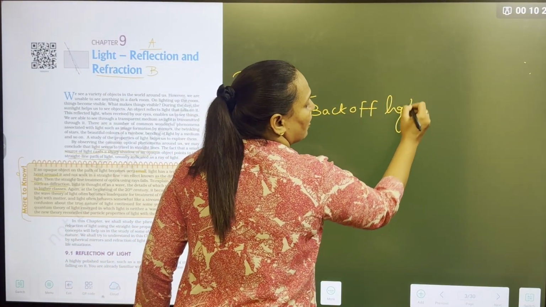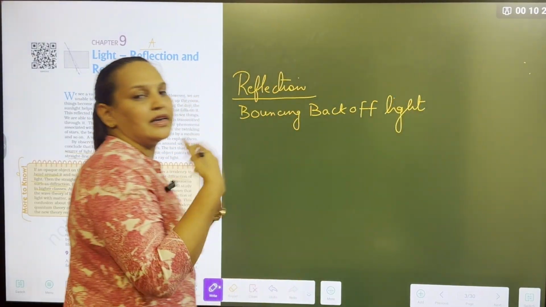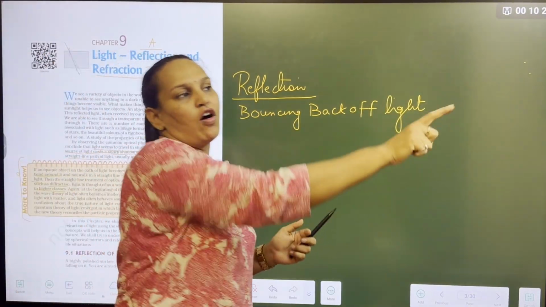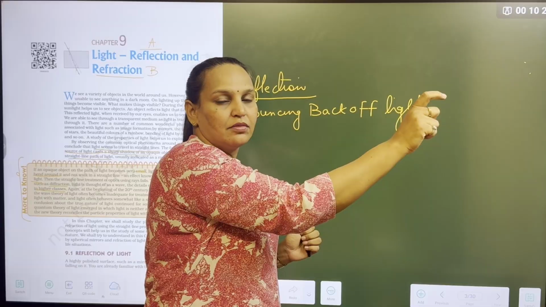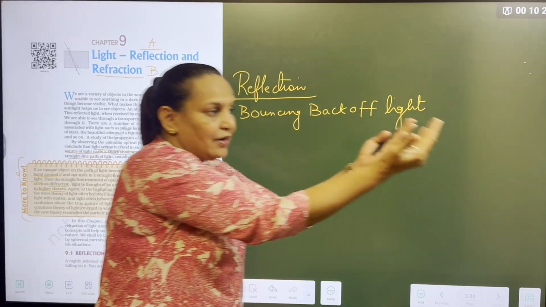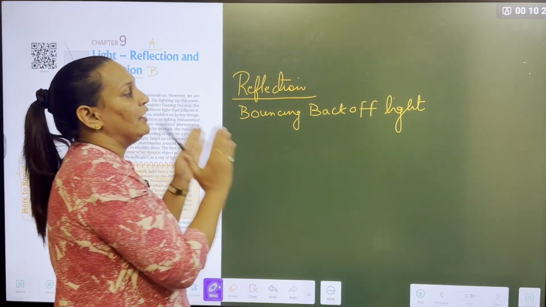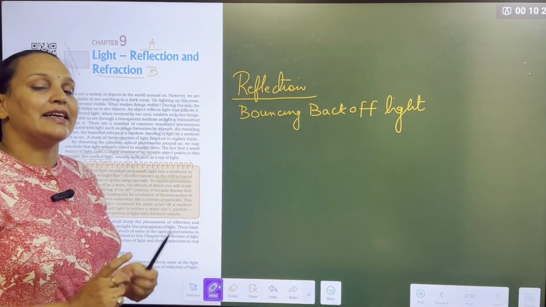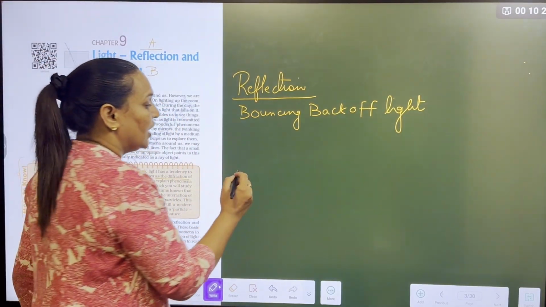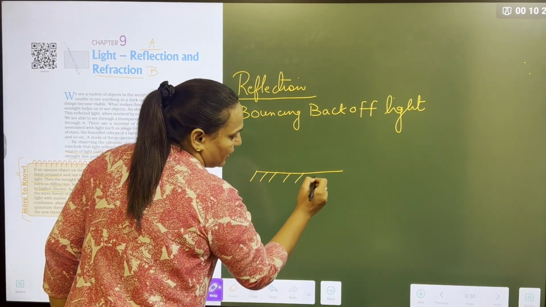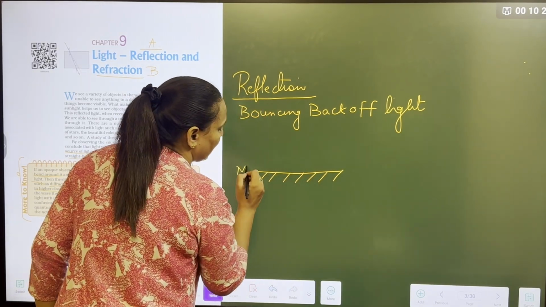Now, what do you mean by bouncing back of light? We can't see light bouncing. I give you a very simple example. If you hit a ball on a wall, the ball will hit the wall and bounce back to us. Similarly, when light bounces back, that is known as reflection. We have done the plane mirror. Everybody remember plane mirror? Where do we find plane mirror?